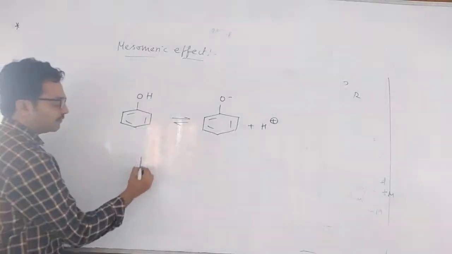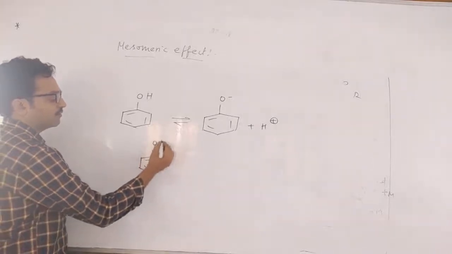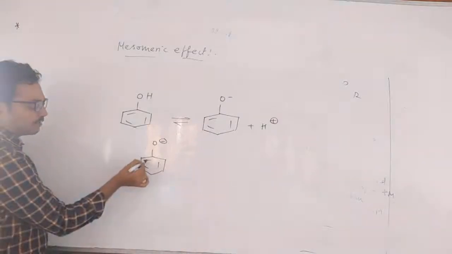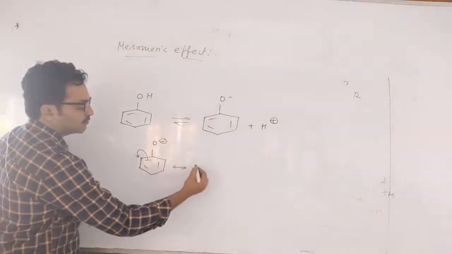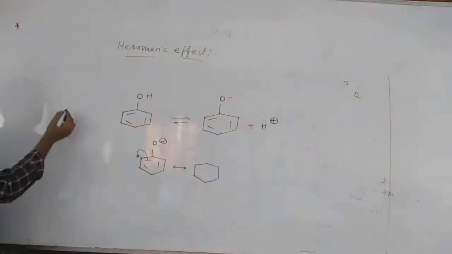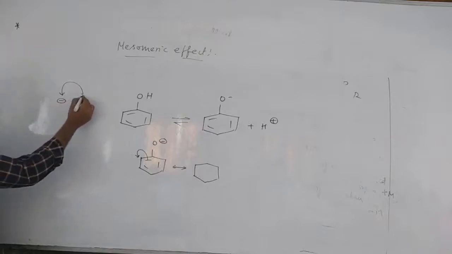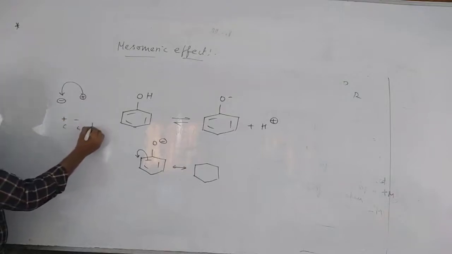So what are the resonating forms of phenol or phenoxide ion? You know very well. See, this bond I am migrating like this. This is the resonating arrow. So always remember, whenever I am migrating a bond, head will be negative and tail will be positive, and if plus and minus are on adjacent atoms, put a bond.